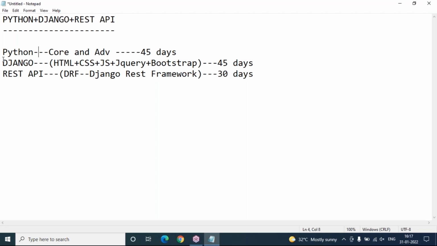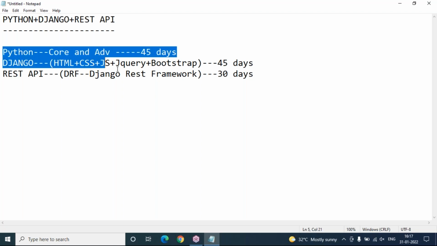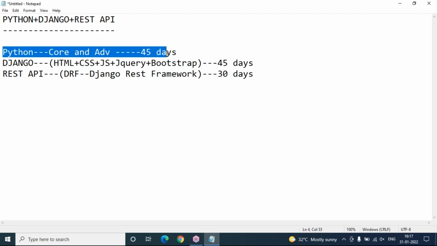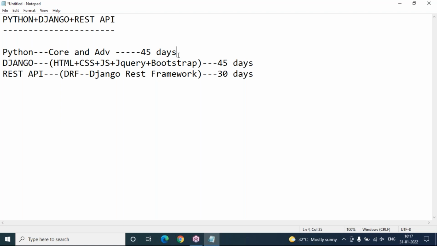Those who want to enroll for the complete course, from basic Python onward, need to pay the complete package fee. So you need to spend 3.5 to 4 months here. This is the way of teaching here. First, Python will start. Once I complete full-fledged Python core and advanced with all examples and applications, only then will we start Django.